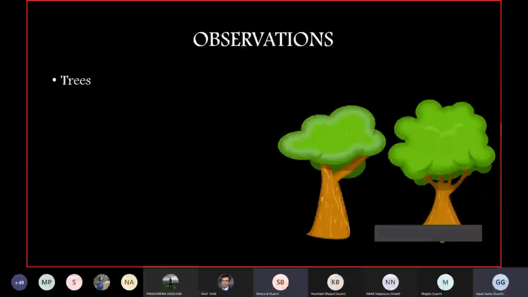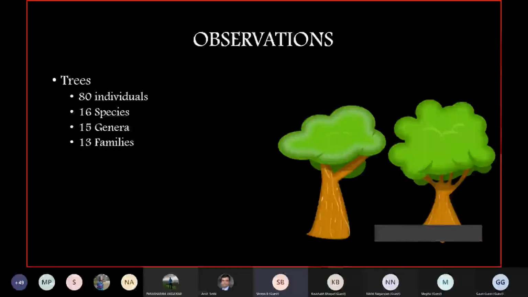We could get almost 80 individuals of trees from 16 different species, from 15 different genera, and from 13 different families. So this was the variety in the 10 by 10 meter quadrants. Four such quadrants were developed.